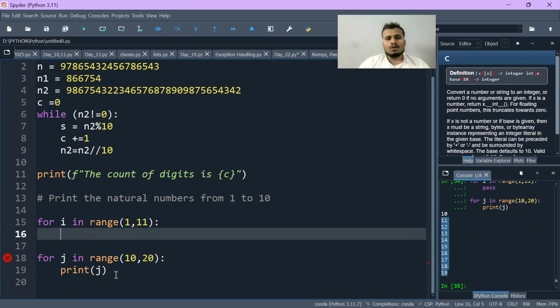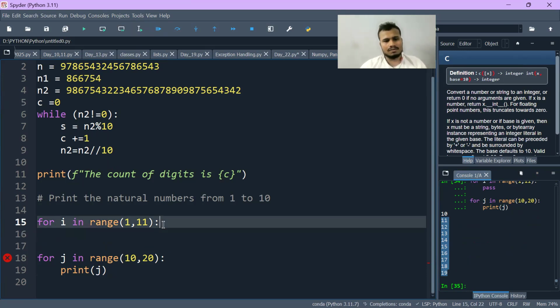Okay. So now let's take one more example of a while loop using this.